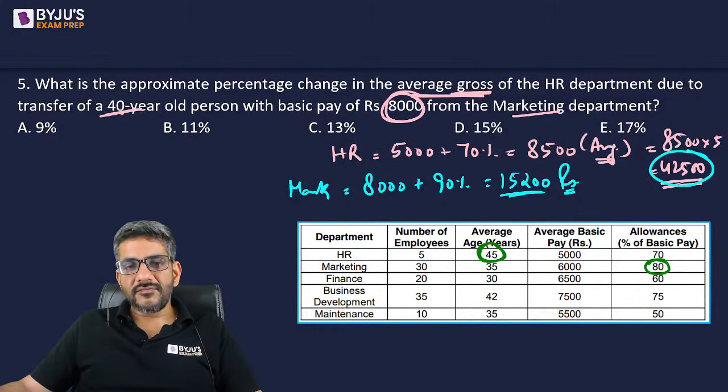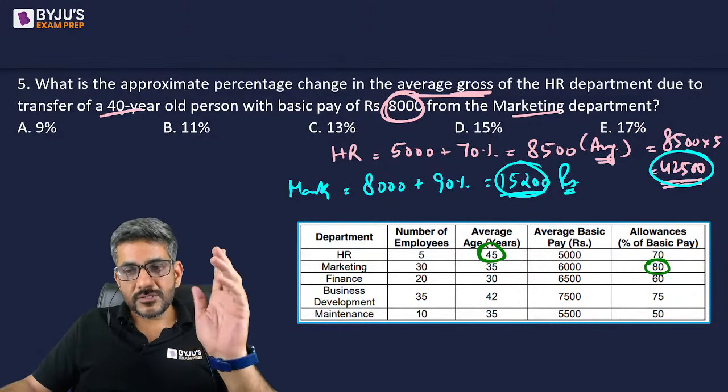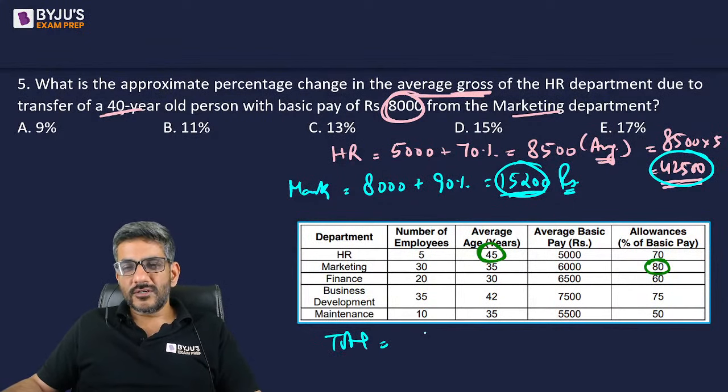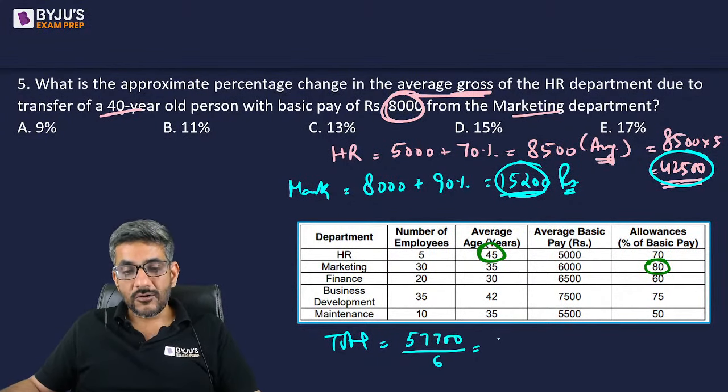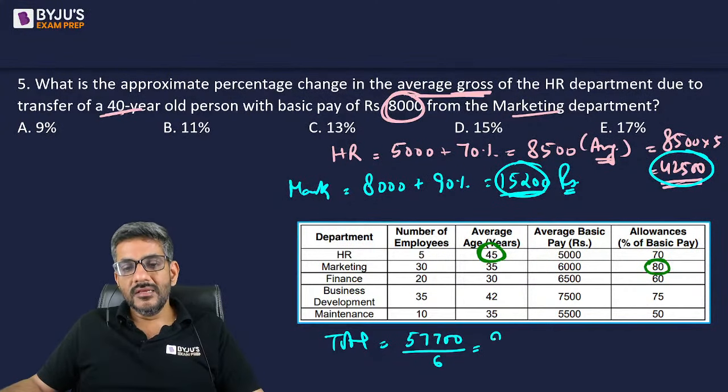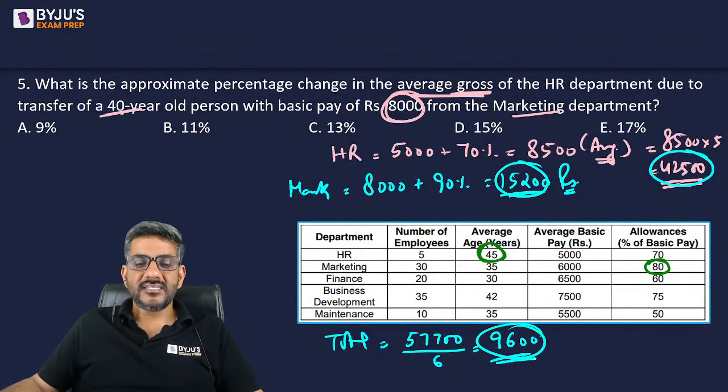So 42,500 was of the HR people. 15,200 is of this person. So total कितना बन गया ऐसे केस में? Now the total is 42,500 plus 15,200, it is 57,700. या अगर आप एवरेज निकालना चाहो, 6 लोग हो गए अब तो. Now there are 6 people because one another person has come in. 6 9s are 54, 3 बचा, 6 6s are, it is approximately 9,600.